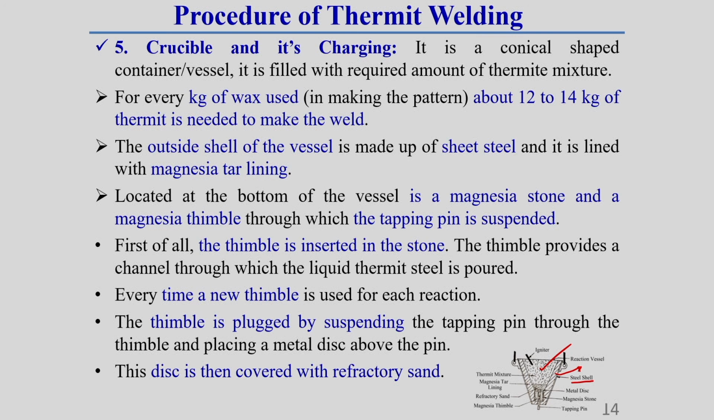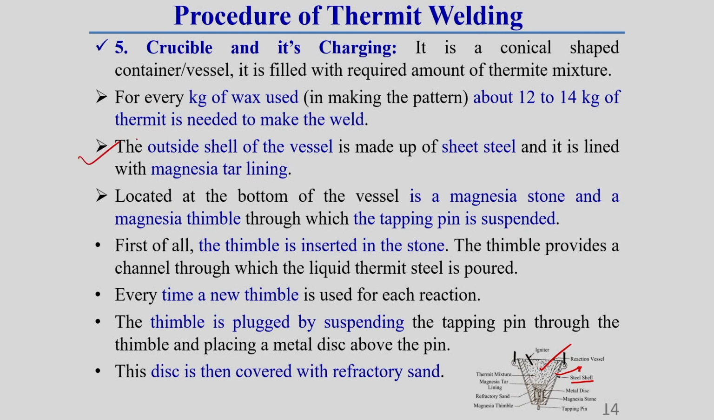So, you should always keep in mind that if you use 1 kg of wax in this pattern region, then we need a thermit mixture of around 12 to 14 kg. That means the wax to thermit mixture ratio should be 1:12 to 14. The outside shell of the vessel, which I have already told you about, is made from sheet steel. This I am showing here.